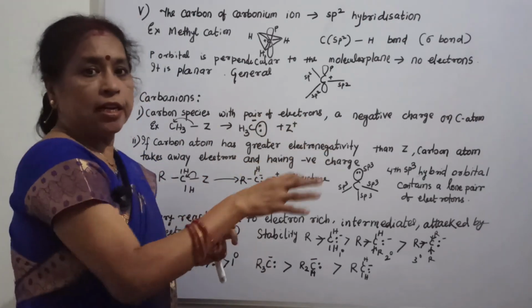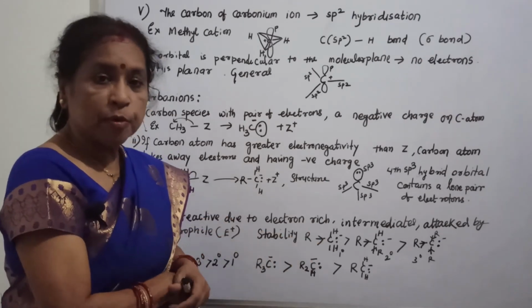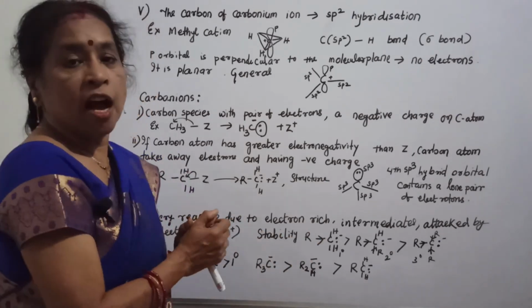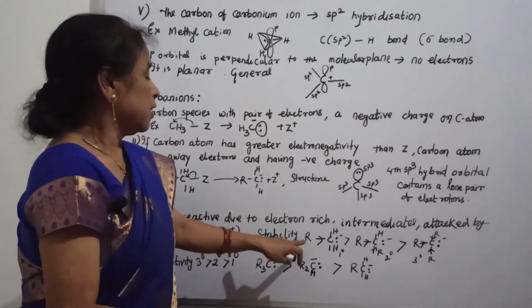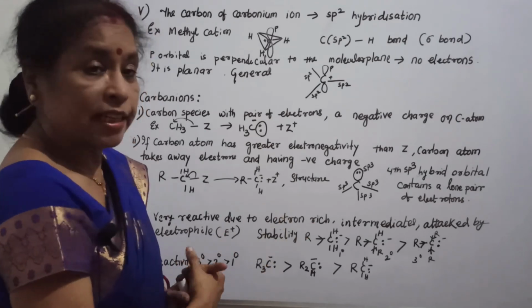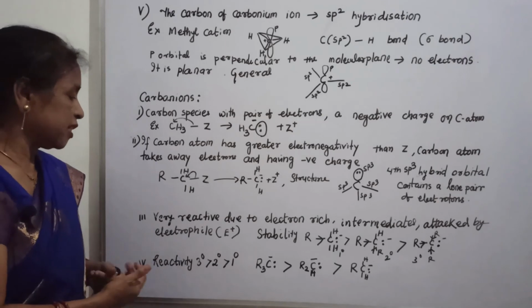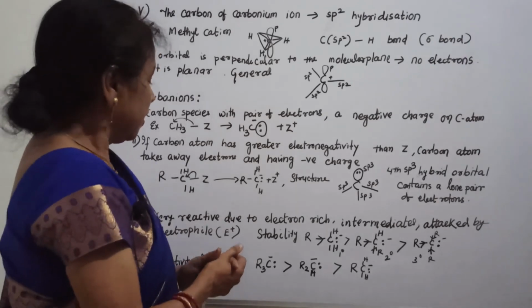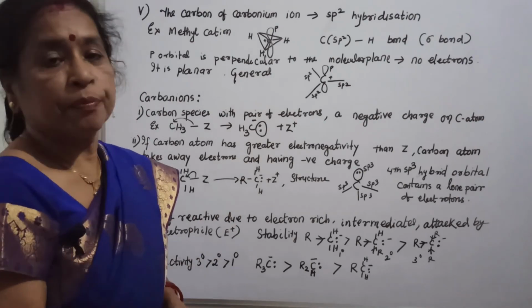It will donate electrons to the carbon, which is already rich in a pair of electrons and has a negative charge. That is why the primary is more stable than secondary than tertiary. And now reactivity, here tertiary is more reactive than secondary than primary.